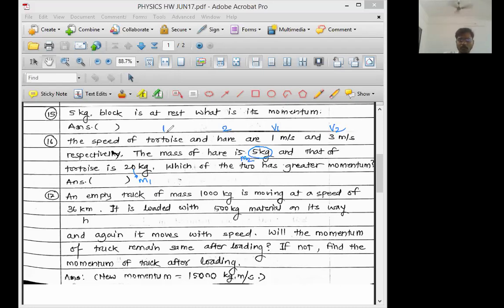We will first find out the momentum of the tortoise, then the momentum of the hare, and then we will compare. P1, the momentum of the tortoise, is equal to m1 v1. m1 is 20, v1 is 1, so it is equal to 20. Reply to me in the chat box. What will be the unit of momentum?